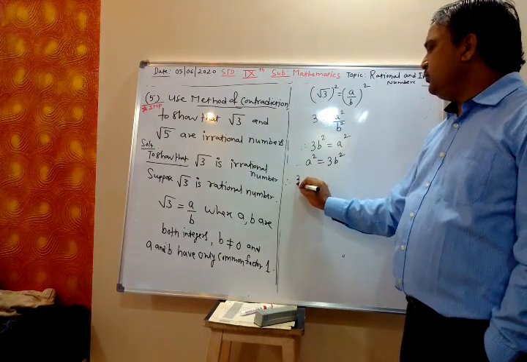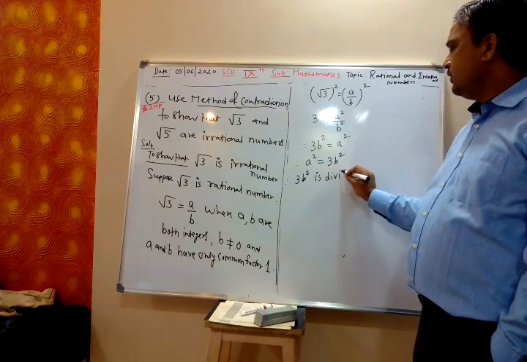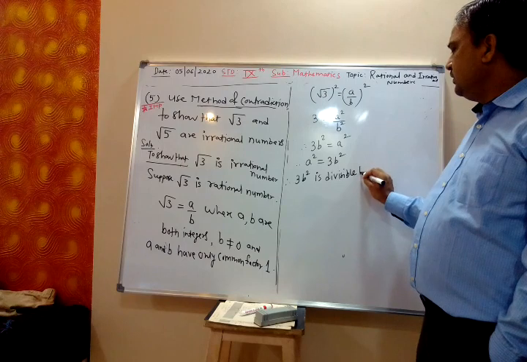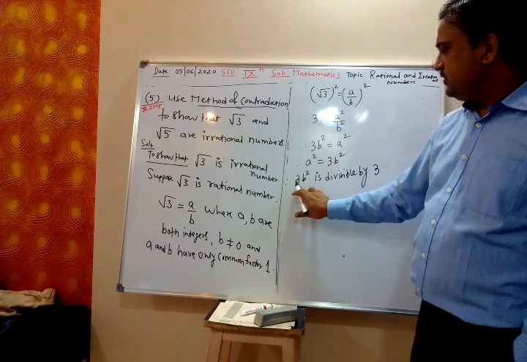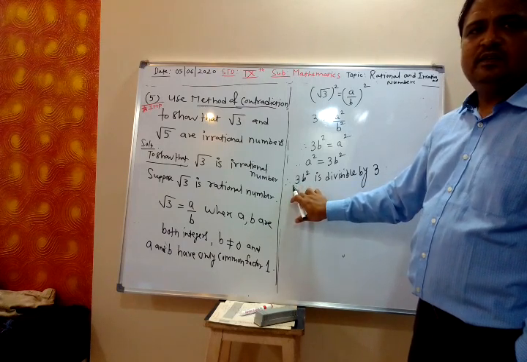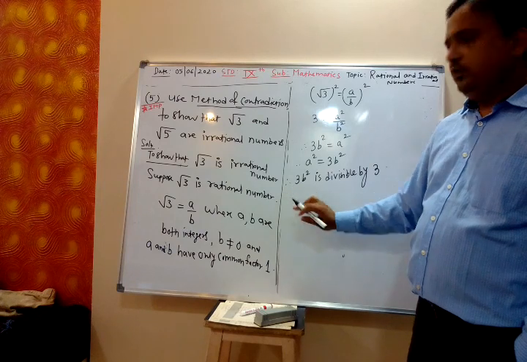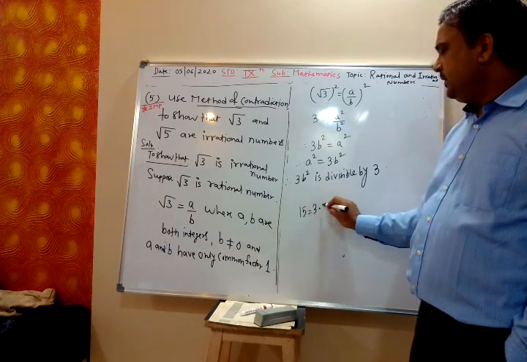Now 3b square is divisible by 3. Yes or no? 3b square is divisible by 3 because 3b square contains 3. Is it clear? For example, 15. 15 I can write 3 into 5.